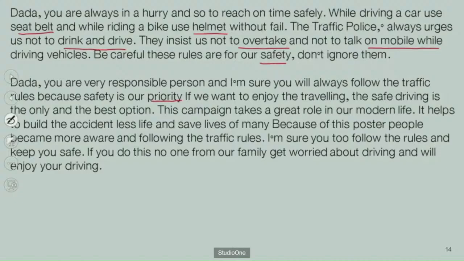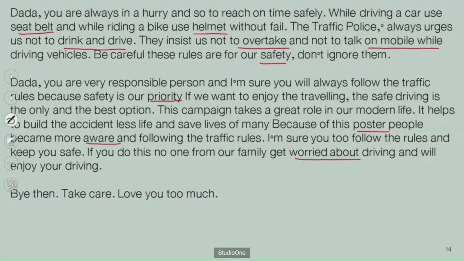Because of this poster, people became more aware and are following the traffic rules. I am sure you too follow the rules and keep yourself safe. If you do this, no one in our family will get worried about your driving, and you will enjoy your driving. And the conclusion is here with the subscription. Bye then. Take care. Love you too much.